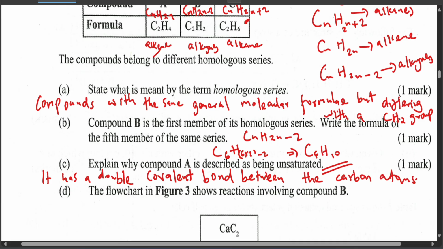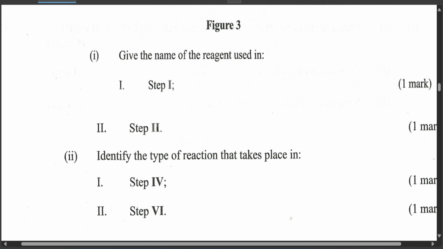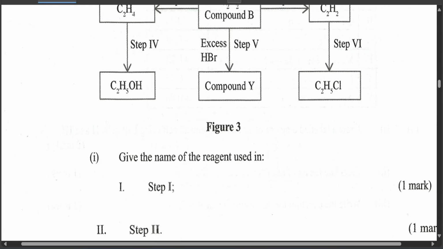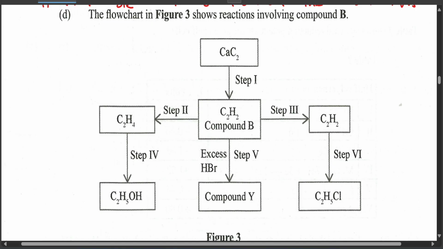Now let's look at the final part, this one. Is it the final? No, not yet. We haven't answered the question fully. For question D, the flow chart in figure 3 shows reactions involving compound B, which is calcium carbide. Then we have step 1, step 2, step 3. For now, let this be the last part. We'll continue from there.